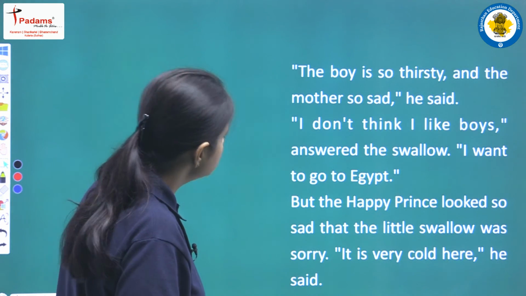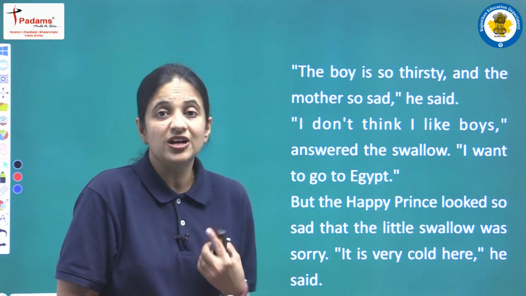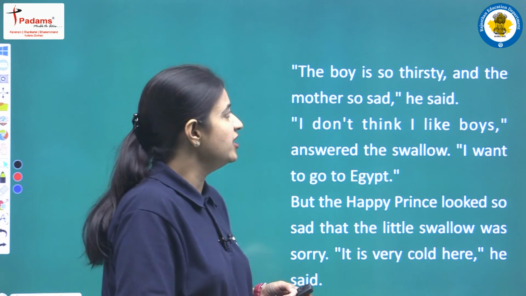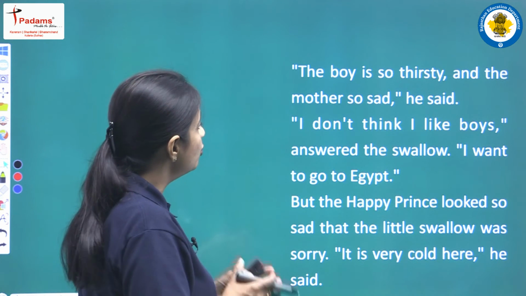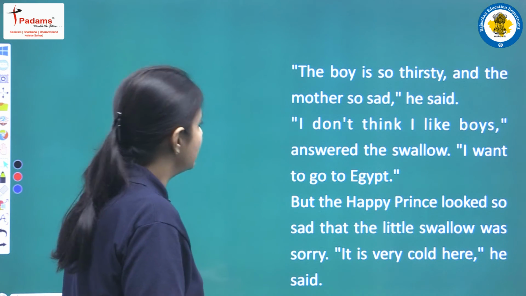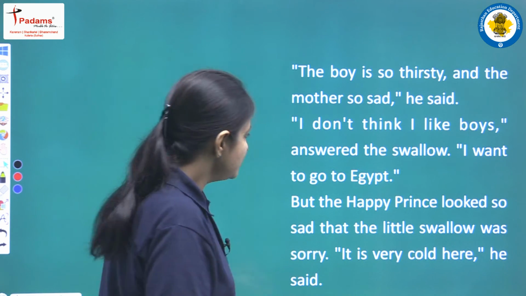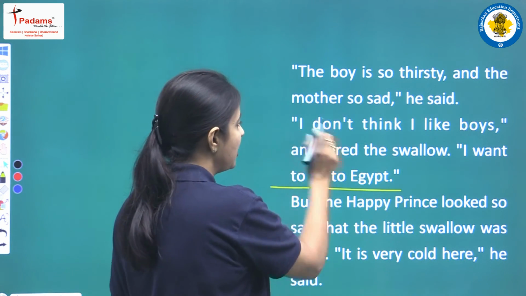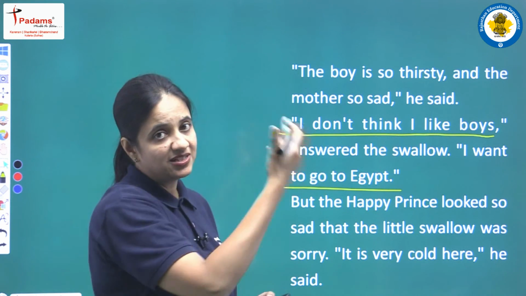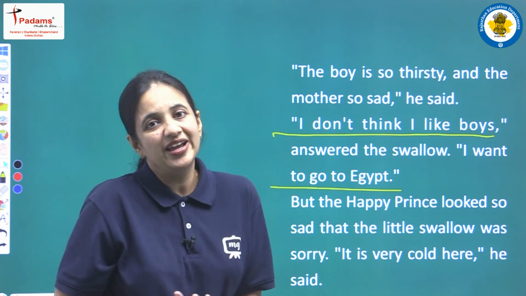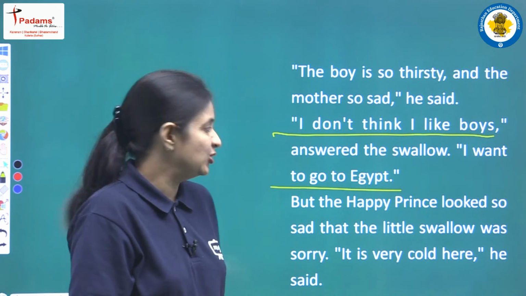The boy is so thirsty and the mother so sad, he said. So now the happy prince is again trying to convince the little bird. He is saying that the boy is very much thirsty and his mother is very much sad. She is so tired, she is so poor. I don't think I like boys, answered the swallow. I want to go to Egypt. So again the swallow is saying the same thing. When the prince said that the boy is very much thirsty, the swallow is saying that I don't like boys, so why should I help that boy? And next he is saying the same thing, that I just want to go to Egypt.